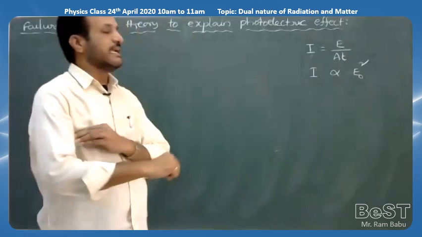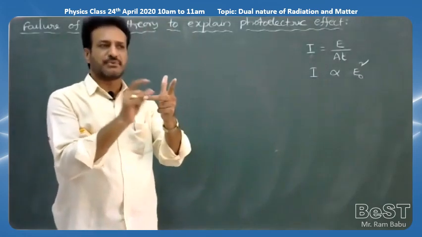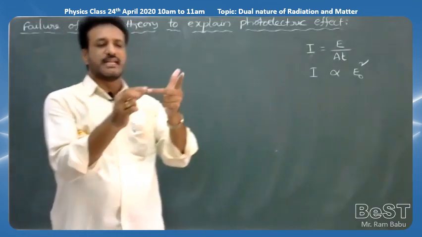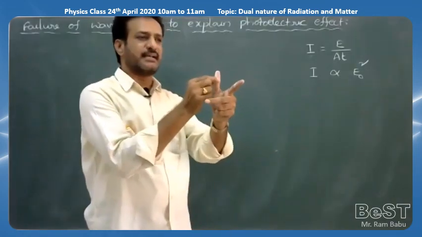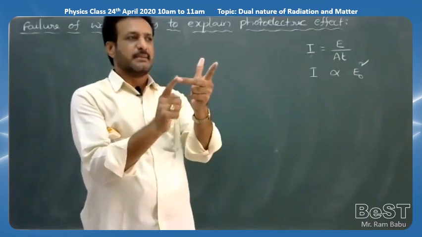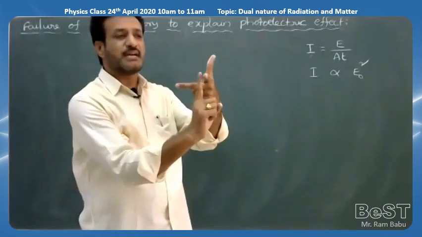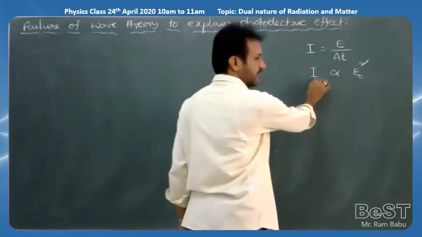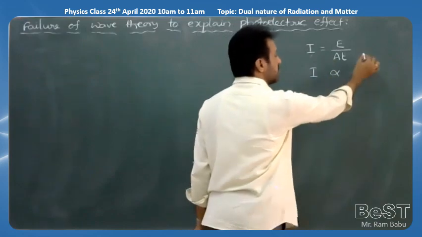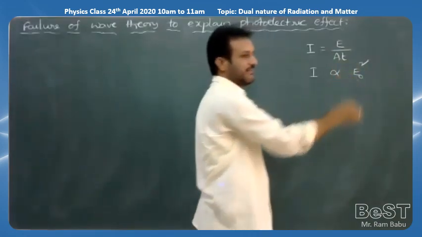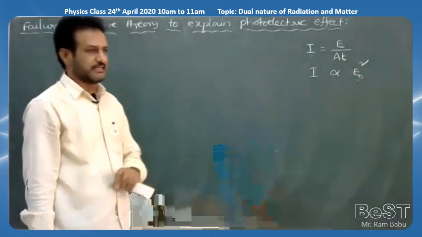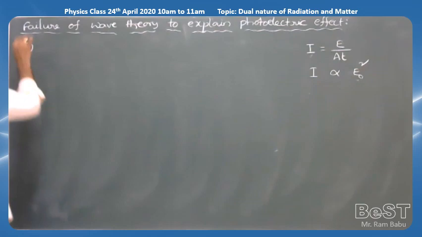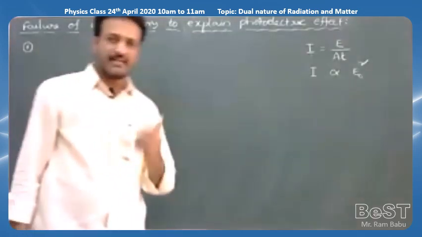For example, light travels in the form of waves. What type of waves? Electromagnetic waves. An electromagnetic wave contains one electric field and one magnetic field, both always oscillating perpendicular to each other, with the wave traveling perpendicular to both the fields. That's why the intensity of the light wave is directly proportional to the square of the amplitude of the electric field vector. So you have to keep these two points in your mind. Now we have to check what wave theory imagined, and where it failed.